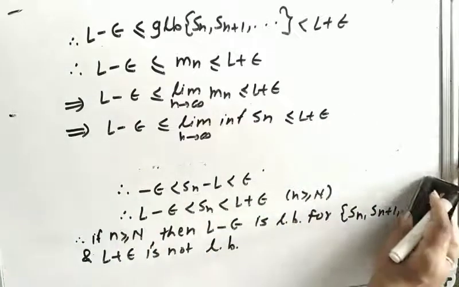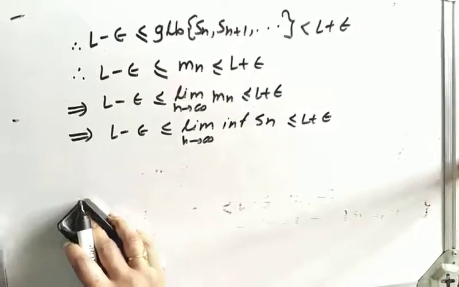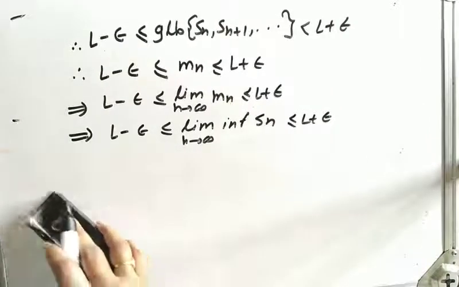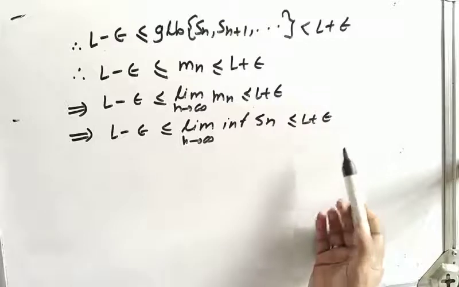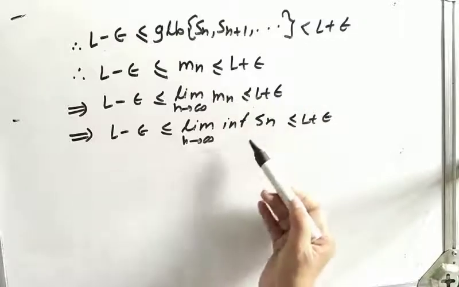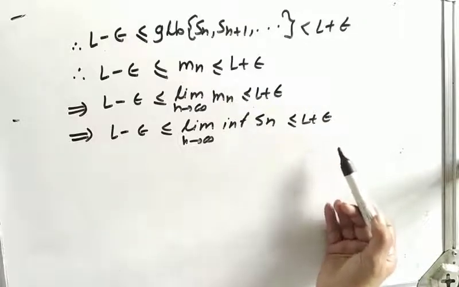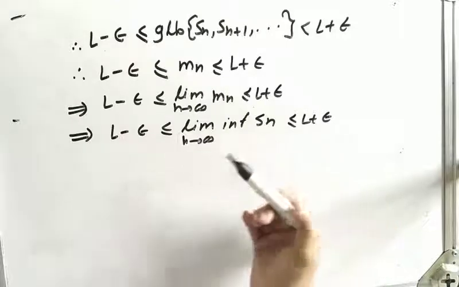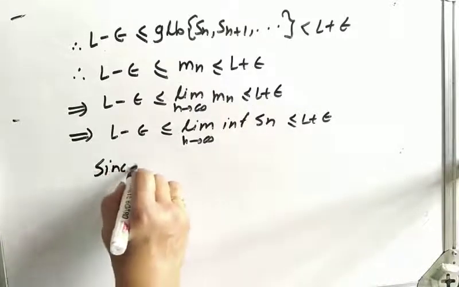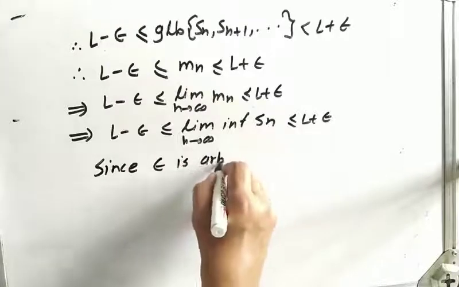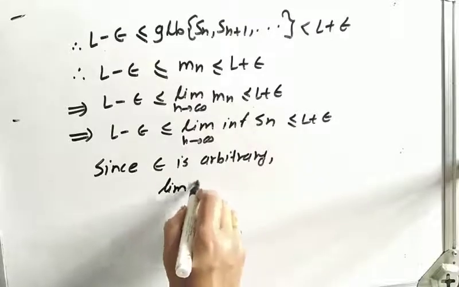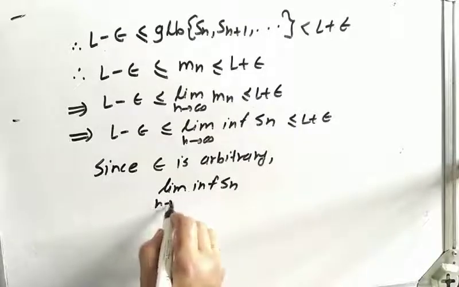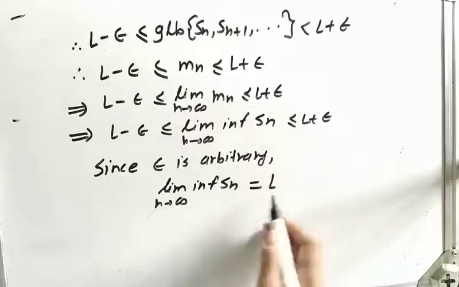Now what is epsilon? Here epsilon is arbitrary. Epsilon may be any real number, so we can take it as 0. If epsilon is 0, we get L less than or equal to limit inferior of Sn less than or equal to L. So we get limit inferior of Sn is equal to L. Since epsilon is arbitrary, limit inferior of Sn as n tends to infinity is equal to L. And what was our L?